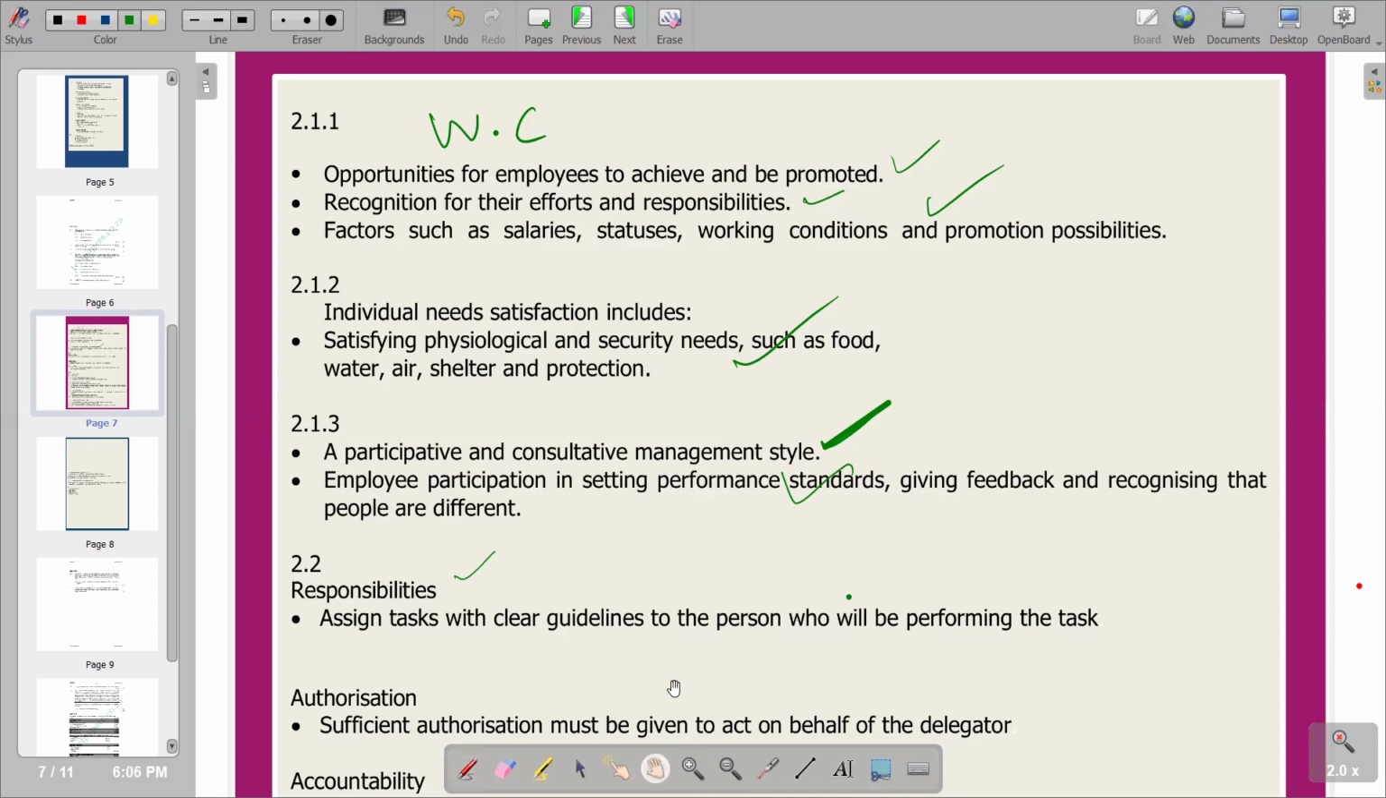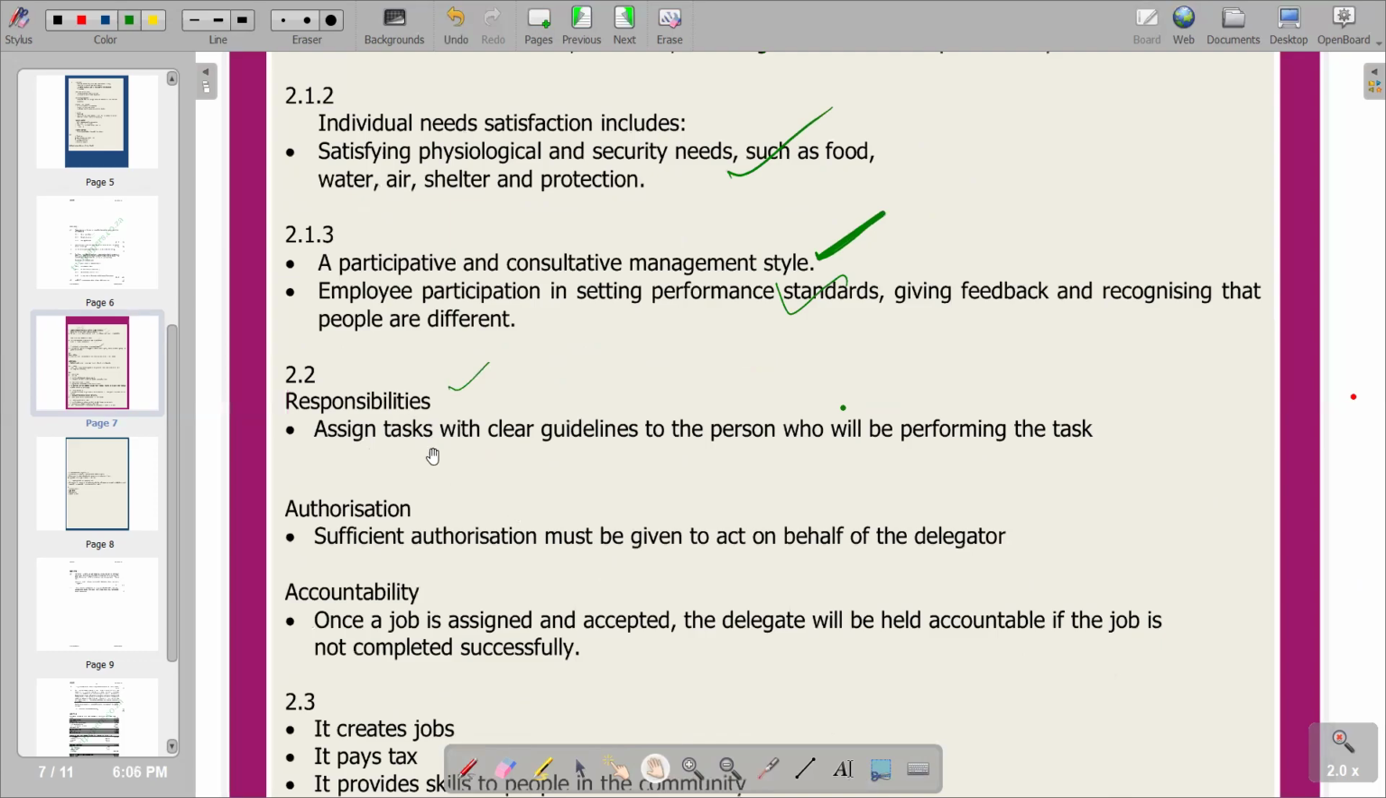Then we go to the next part, which is authorization. Sufficient authorization must be given to act on behalf of the delegate. So basically, we are saying you must also give the person the authority to be in your shoes so that the person can perform the duty that you've assigned to him or her accordingly. So the authority should be there. Remember, you're a more senior person, so obviously the lesser senior should have the authority that you possess so that the person can be able to execute the duty that you have assigned. So basically, that's what we have in terms of the authorization.